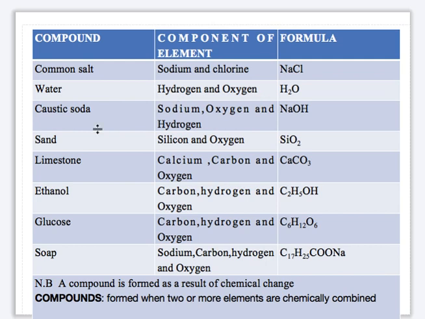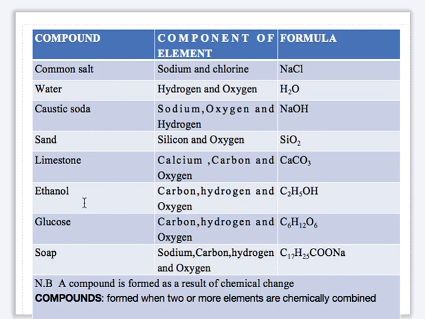Another example of compound is sand. The aliphatic name is silicon(IV) oxide, the elements there are silicon and oxygen, and the formula is SiO2. Another example is limestone. Limestone, aliphatic name calcium trioxocarbonate(IV). The elements there are calcium, carbon, and oxygen.